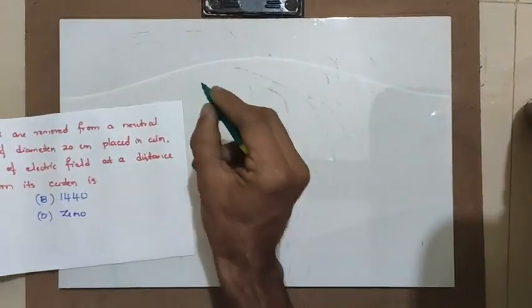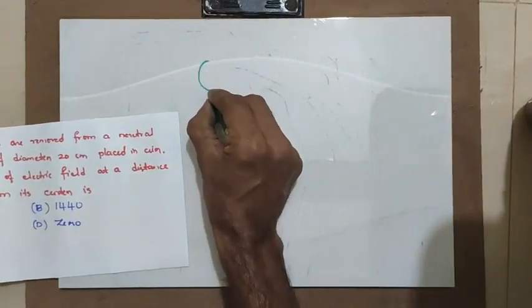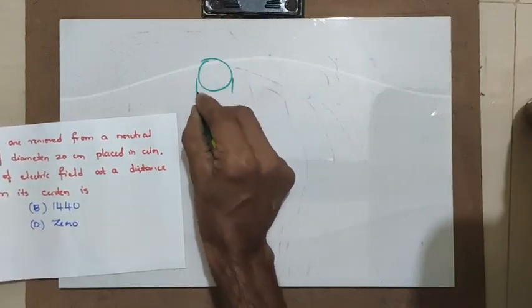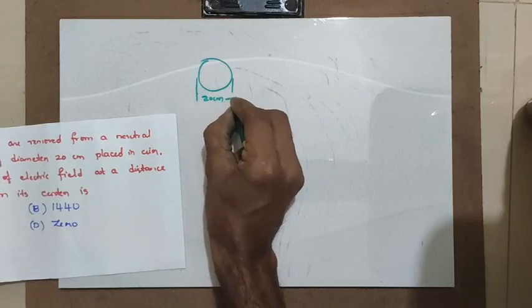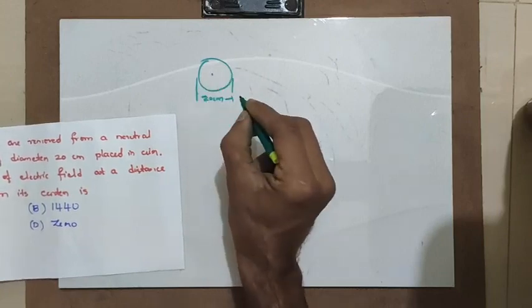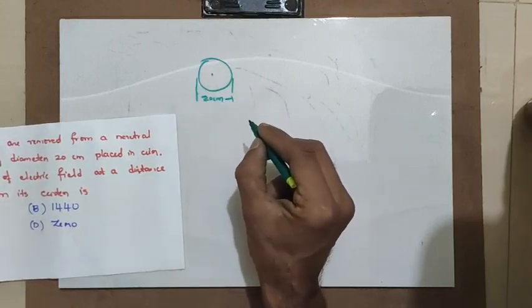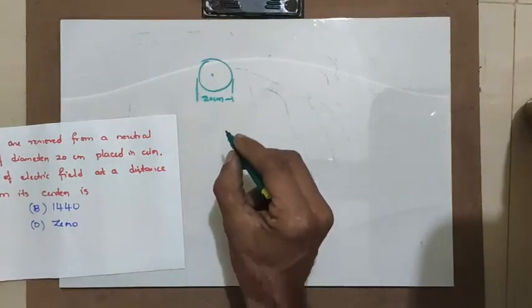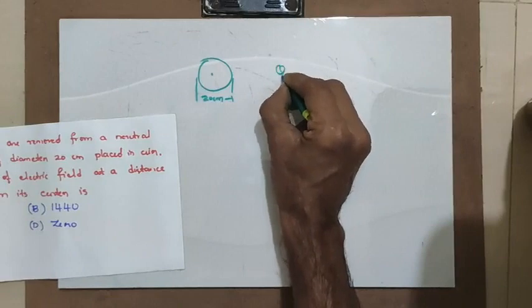First, a neutral metal sphere of 20 centimeter diameter is there. Now, 4 into 10 raised to 10 electrons are removed. That means it becomes positively charged. What is the charge of the body, Q?